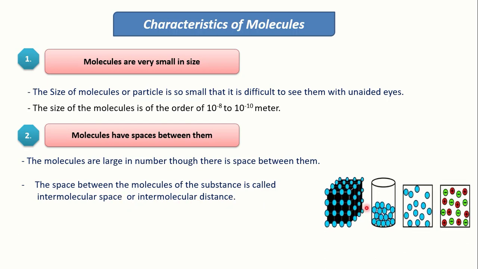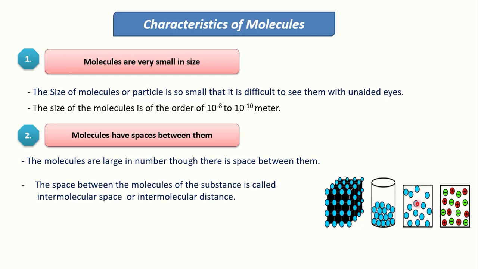So here some molecules are combined together in different states of matter: solid, liquid, and gas. In the solid state, molecules are very closely bound together, very tightly bound, having very little intermolecular space between them.